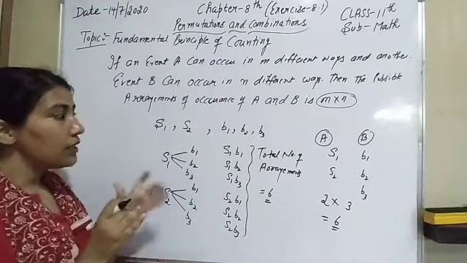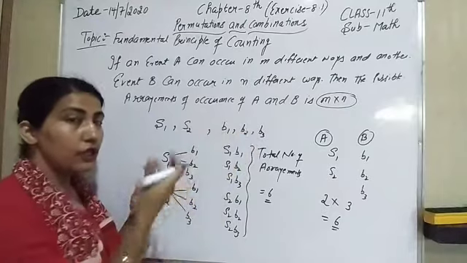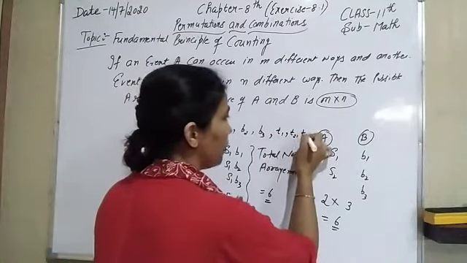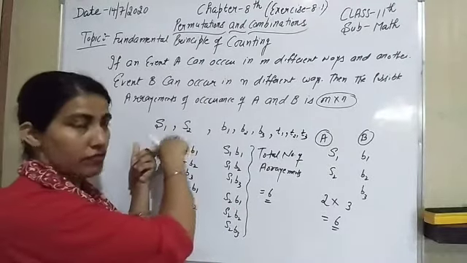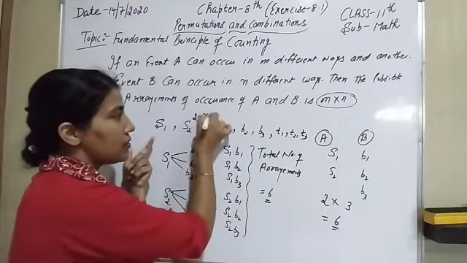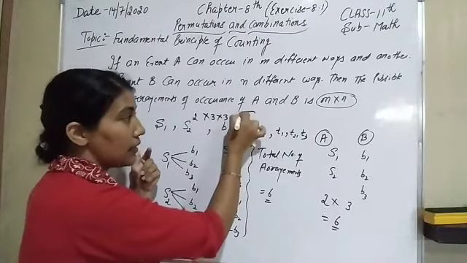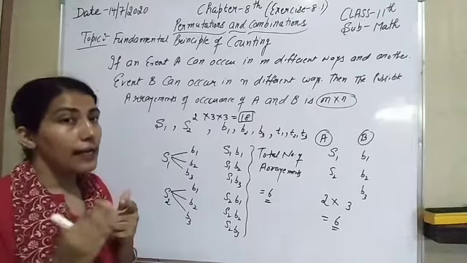Now, let us suppose the question has 2 school bags, 3 water bottles and 3 tiffins, represented by T1, T2 and T3. How many total arrangements are there? This is event A, that is event B and that is event C. So here is 2, here is 3, here is 3. 2 3s are 6, 6 3s are 18. That means 18 ways are possible. The total number of arrangements is 18.